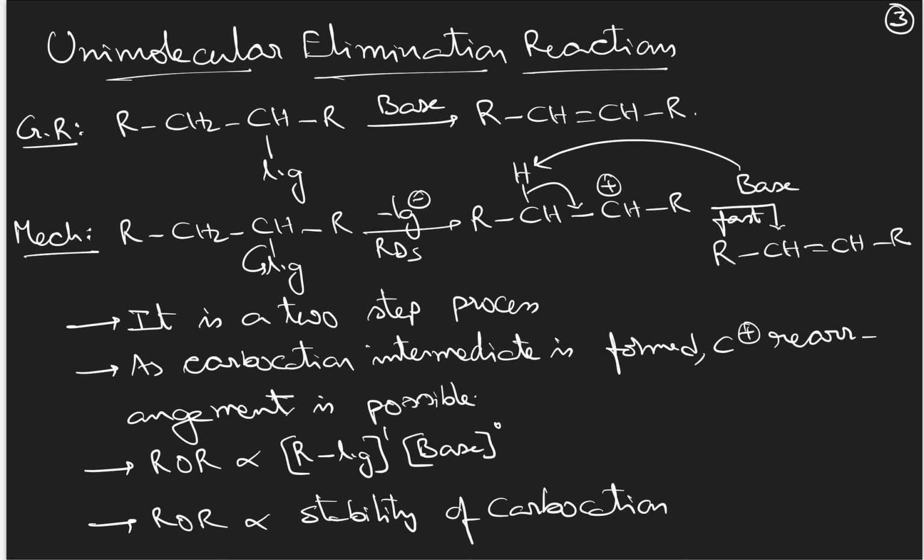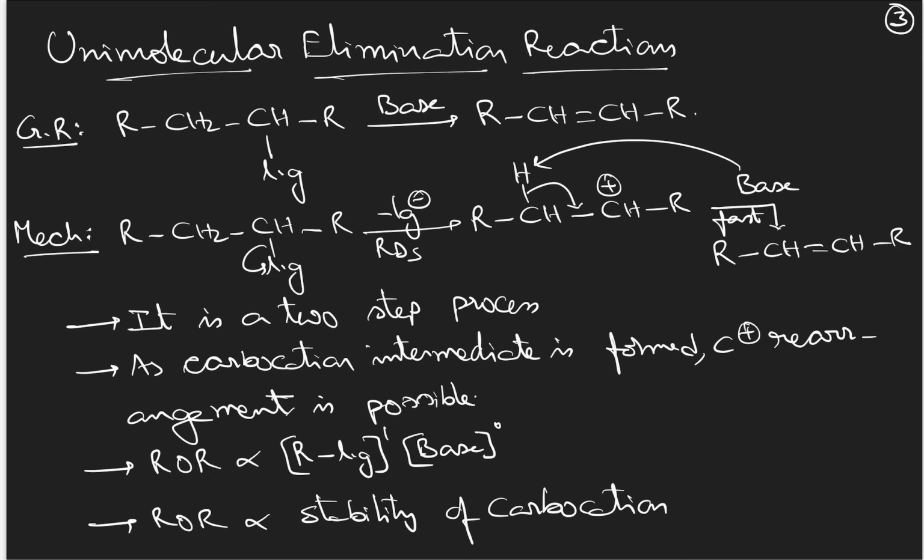Rate of reaction is directly proportional to the concentration of the reactant molecule, and it is independent of the concentration of the reagent base, the weak base you are taking, because the base is not participating in the RDS step. In the RDS step alone, the reactant molecule participates to form the carbocation. The base participates in the fast step. Therefore, base concentration cannot influence the rate of reaction, as it is not a part of the rate determining step.